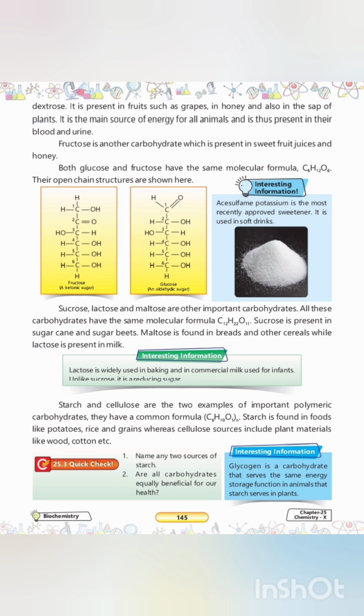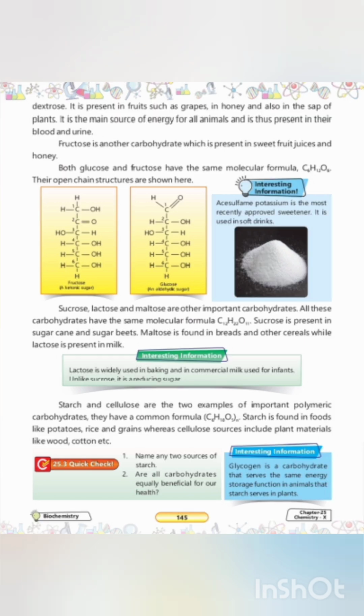Natural sources: found naturally in fruits like grapes, in honey, and within the sap of plants. Biological role: serves as the primary energy source for all animals, meaning it is actively present in animal blood and urine. Structural category: it is an aldehydic sugar. Fructose: natural sources are sweet fruits, juices, and honey. Structural category: it is a ketonic sugar.